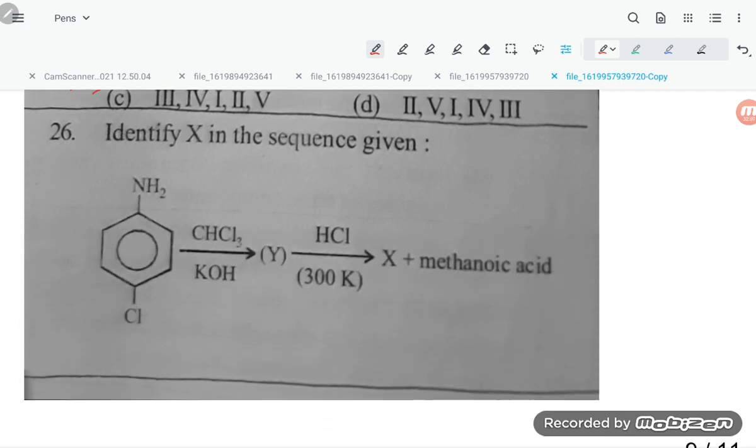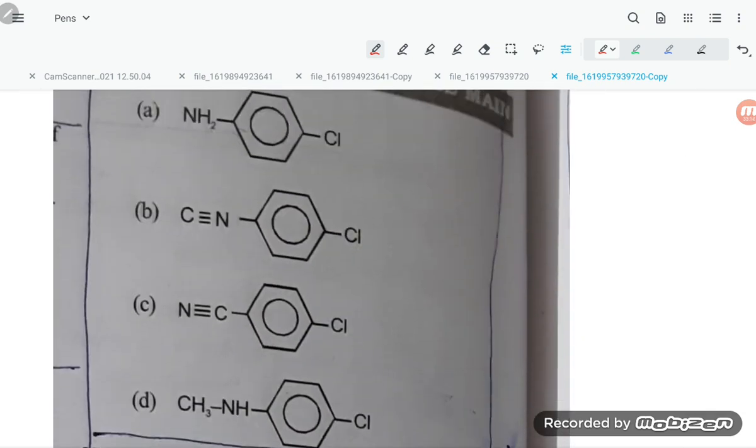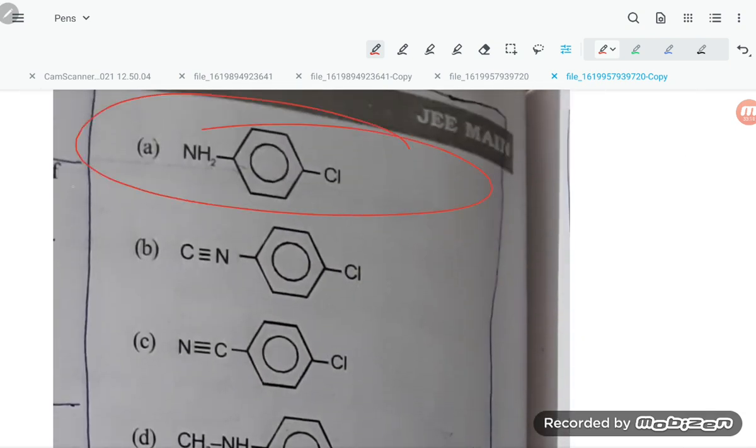Question number 26. Identify X in the sequence. So chloroform will give the isocyanide here. So it will give NCCl. If you are treating with HCl again, dear students, what is going to happen? Again the same compound will form. So here is Cl and here is NH2. So, students, option number A is correct.